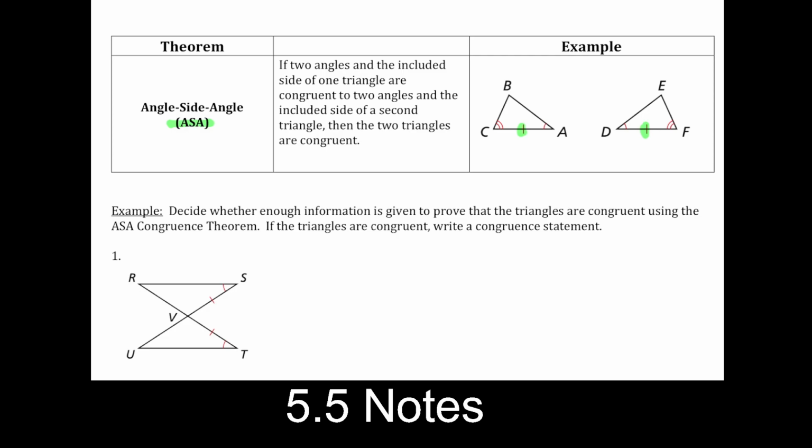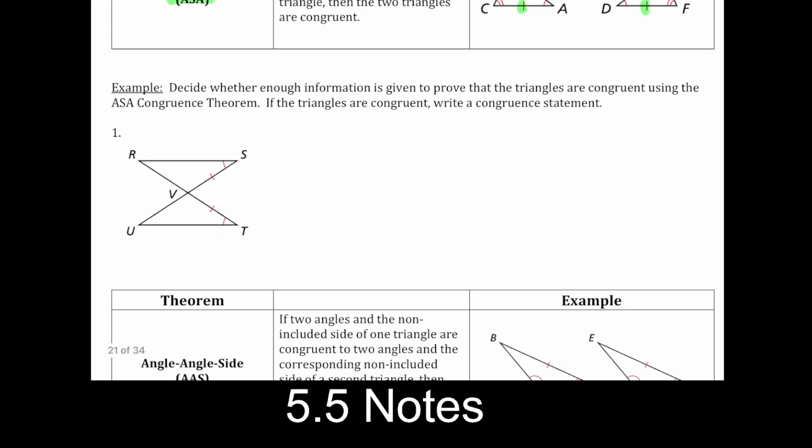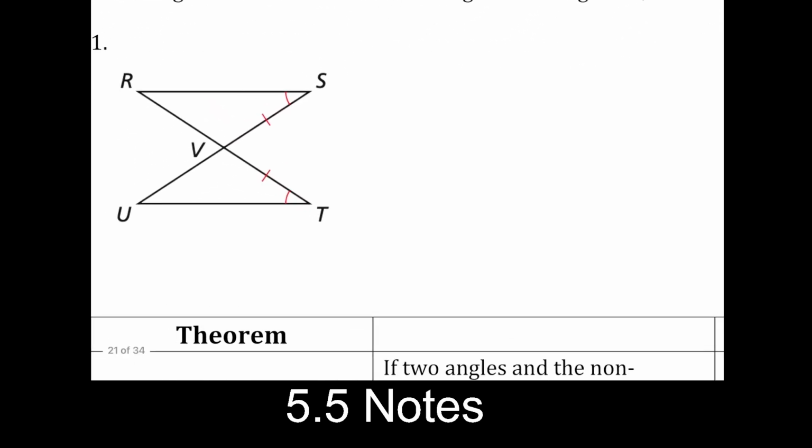Okay, so to use angle, side, angle, it cannot be this side or this side. It needs to be the one that is in between the two angles. So here we have another picture. We want to see if we have enough information to use angle, side, angle. So of course we have one of the angles already marked, and you should be looking at this and going, is there anything else I can mark?